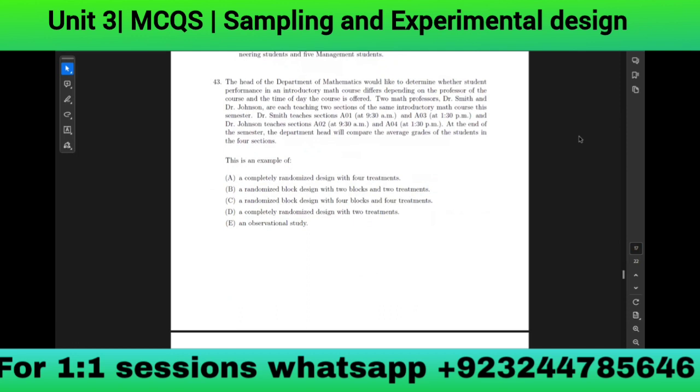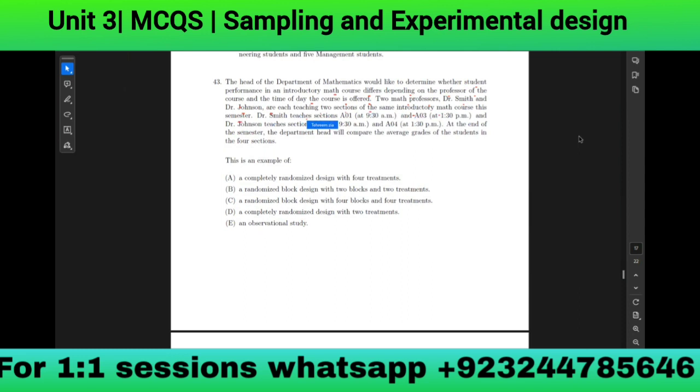The head of Department of Mathematics would like to determine whether student performance in an introductory math course differs depending on the professor of the course and the time of the day the course is offered. Two math professors, Dr. Smith and Dr. Johnson, are each teaching two sections of the same introductory math course in the same semester.